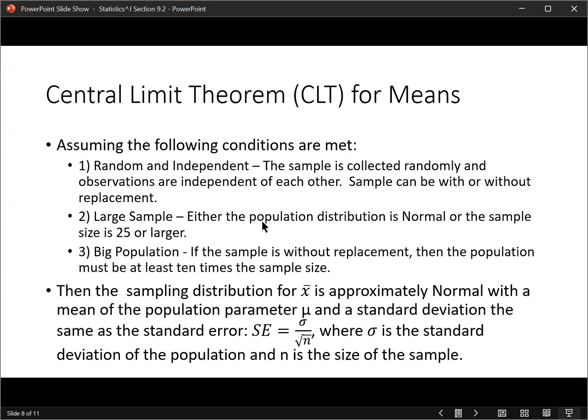So you either need the original population itself, not the sampling distribution, to be normal, or the sample sizes need to be 25 or larger. And then the last condition is the same as for proportions. If you do that, then the sampling distribution will be approximately normal, with a mean that is the same as the population parameter mu, and a standard deviation that is the same as the standard error, given by this formula, where sigma is the standard deviation of the population and n is the size of the sample.